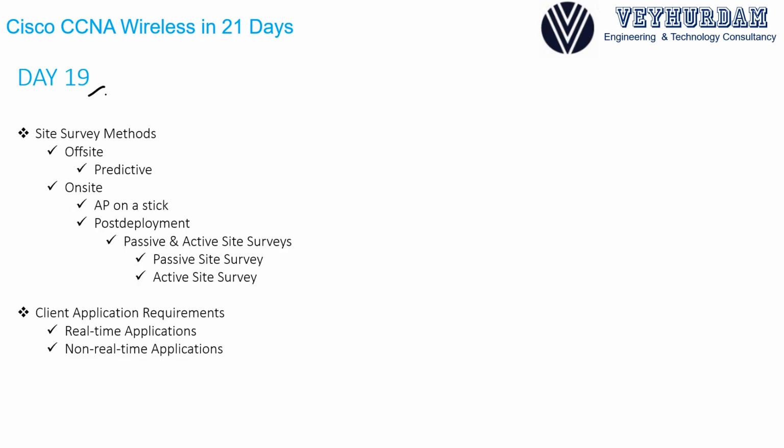On day 19, we will be talking about different site survey methods. One of them is off-site site survey, which is also known as predictive site survey. The other one is on-site. And for the on-site site survey, we have a couple of options. The first one is pre-deployment site survey. We can use an AP on a stick as an active pre-deployment on-site site survey.